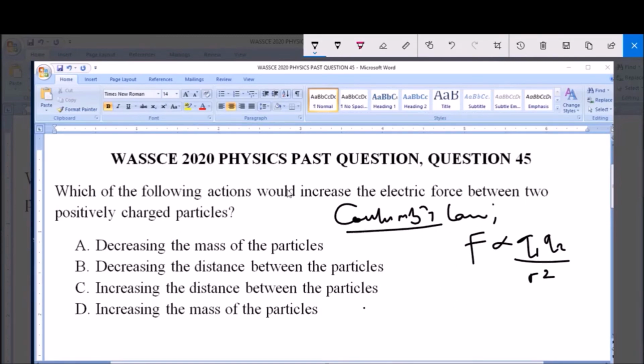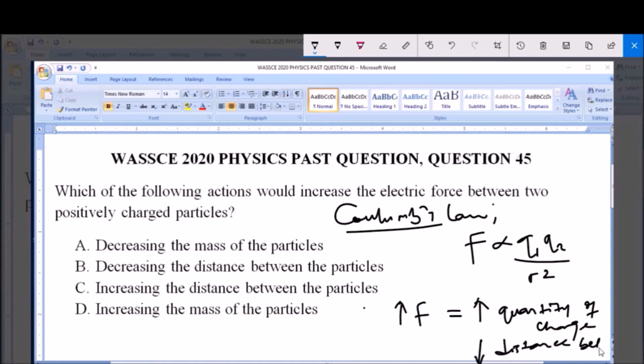Now the question says which of the following actions would increase the electric force between two positively charged particles. This electric force can only be increased when the quantity of the charges is increased, and also when there's a decrease in the distance between the charges or particles.